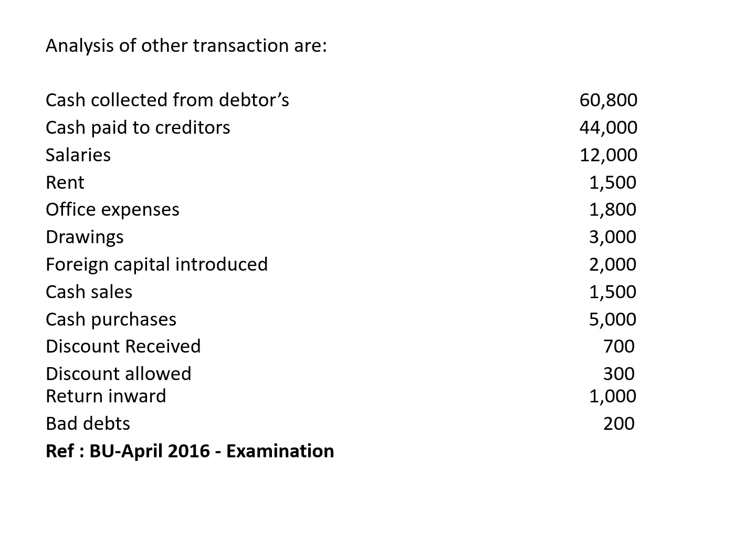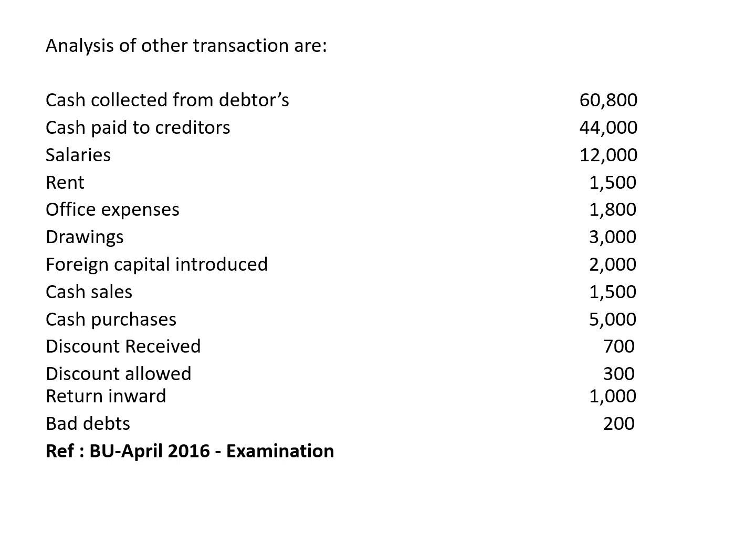Next, drawings 3,000 is given. Drawings will be recorded in cash account as by drawings, and the same drawings should be adjusted in the balance sheet with capital. Next, further capital introduced 2,000. This is the additional capital introduced. This additional capital should be taken to cash account towards debit side as to additional capital, and the second place will be in the balance sheet, where we adjust this additional capital. To the net profit arrived, we add the additional capital, so there we will have to add this 2,000. Next, cash sales 1,500.